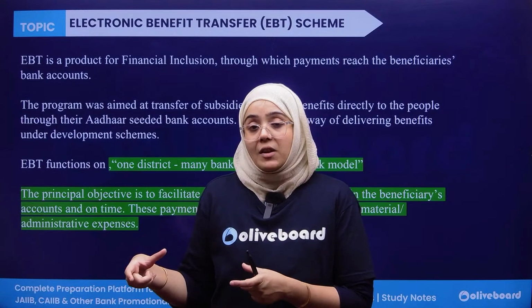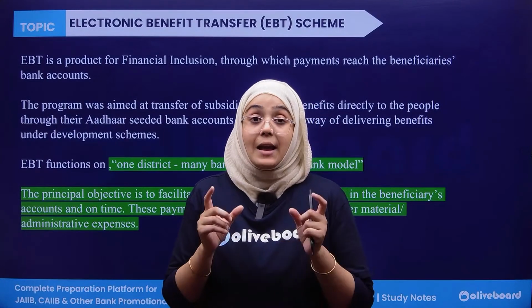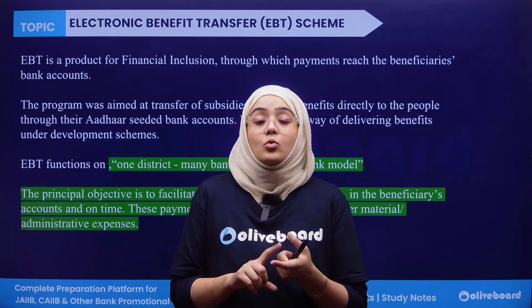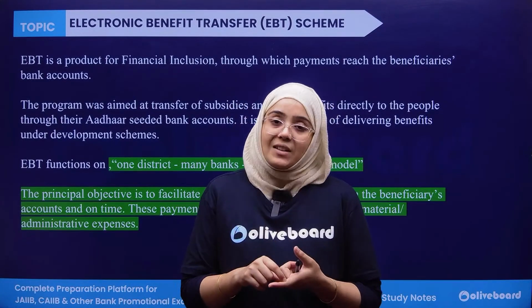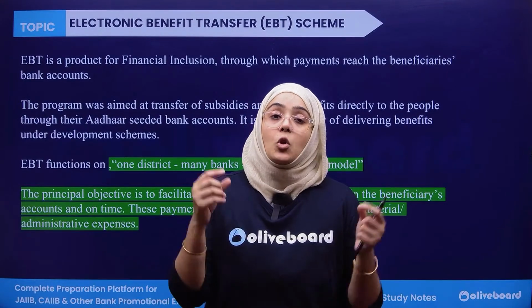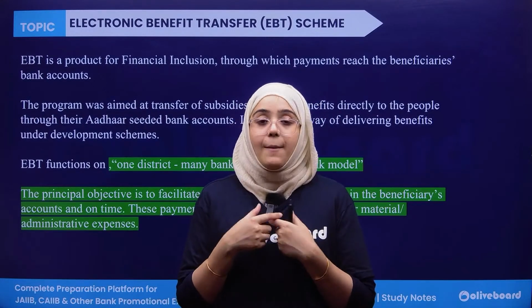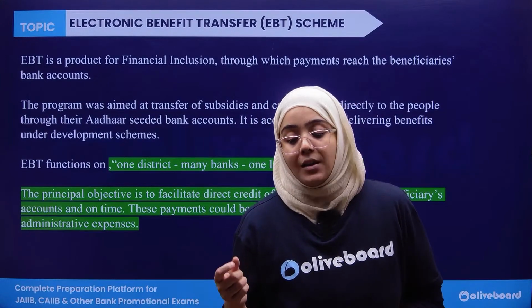In electronic benefit transfer, amount is being transferred to the beneficiary's account which is actually linked to their Aadhaar card. So if the government is providing any subsidies or any facilities or any benefit amount to the beneficiaries, then this amount is actually transferred through the electronic benefit scheme.